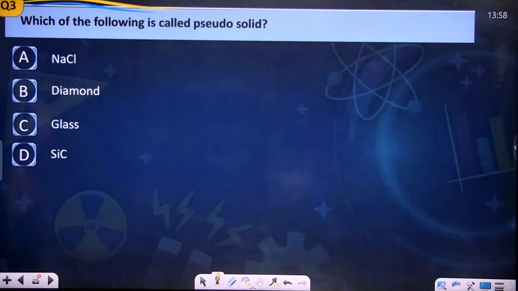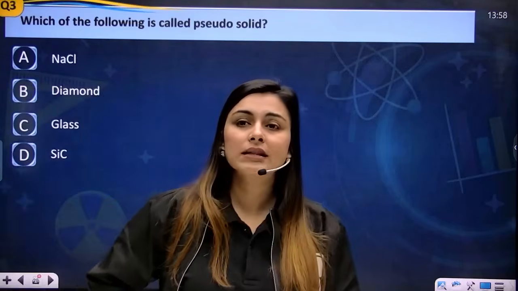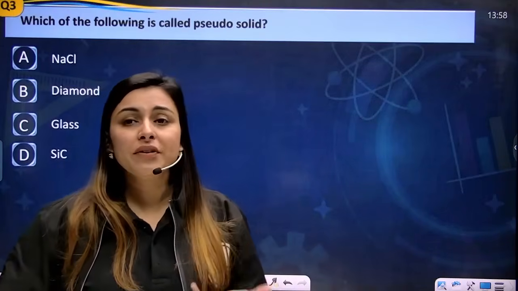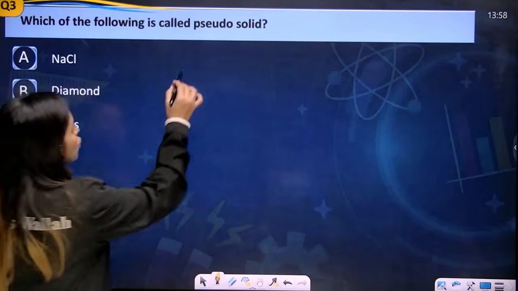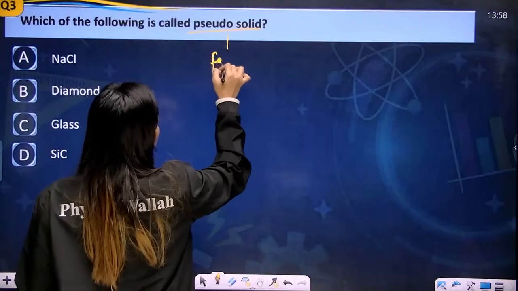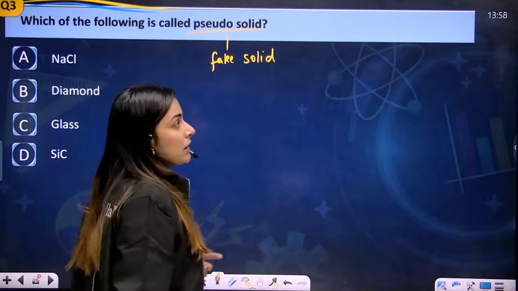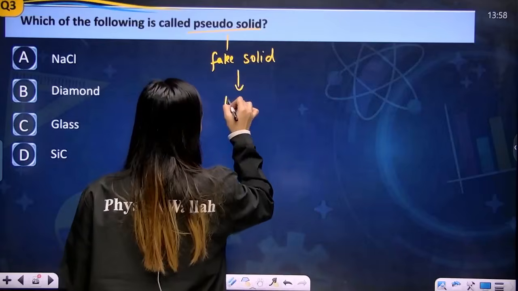Next question. Which of the following is called a pseudo solid? Now the question is, which of the following is known as a pseudo solid? If we talk about a pseudo solid, my dear students, then I know that pseudo solid means fake solid. Who is a fake solid? Amorphous solids.